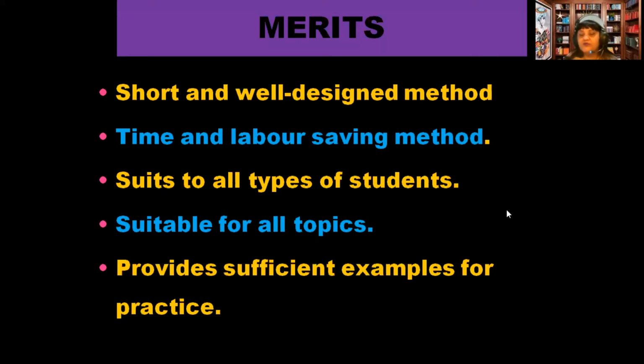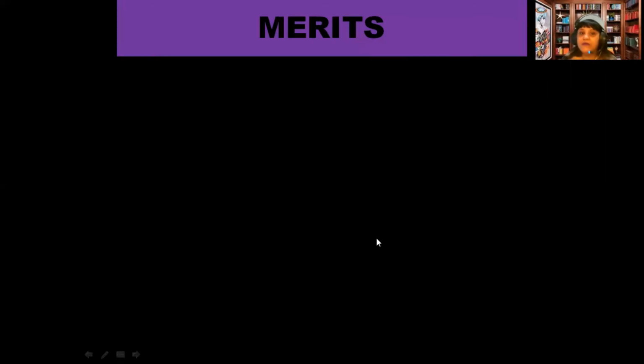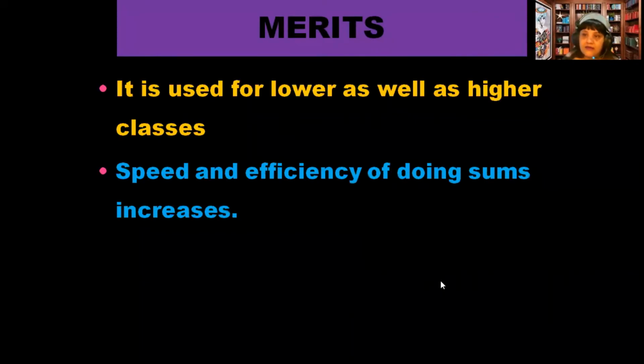Teachers just have to give the concept first, followed by a few examples. Okay. So when the teachers are providing the examples, those examples are meant for practice. So the students will keep on practicing and practicing, and that's how they can enhance their speed. Unlike inductive method, that method was most of the time suitable for lower classes, because in those lower classes we have to build up the base for the students, right?